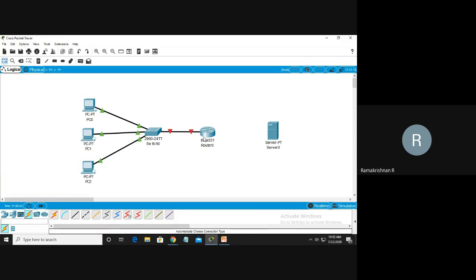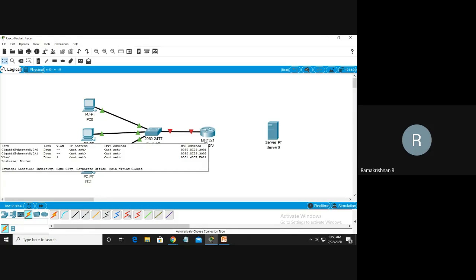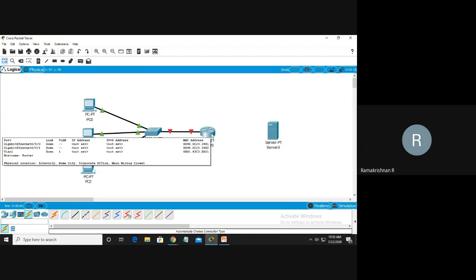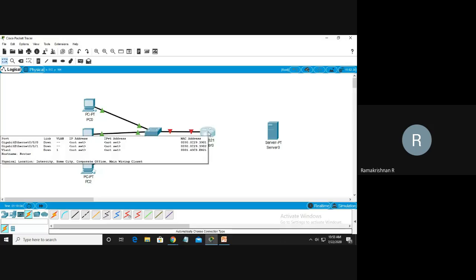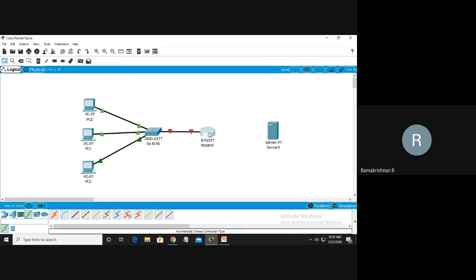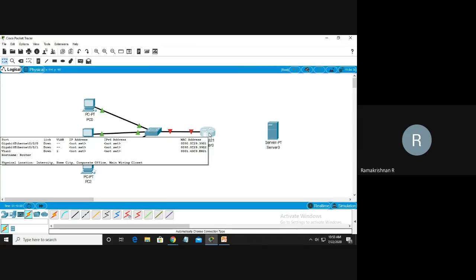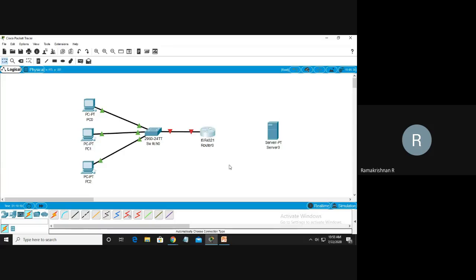If I want to connect more than one link, I have to add a port. A port is nothing but the physical transmission media where the RJ45 cable is connected. The router always shows a minimum of 2 ports, maximum 3 or 4, because a router always finds the shortest route for the path.